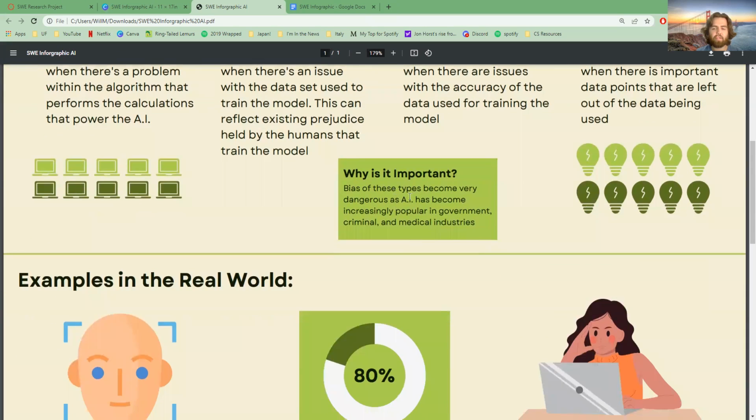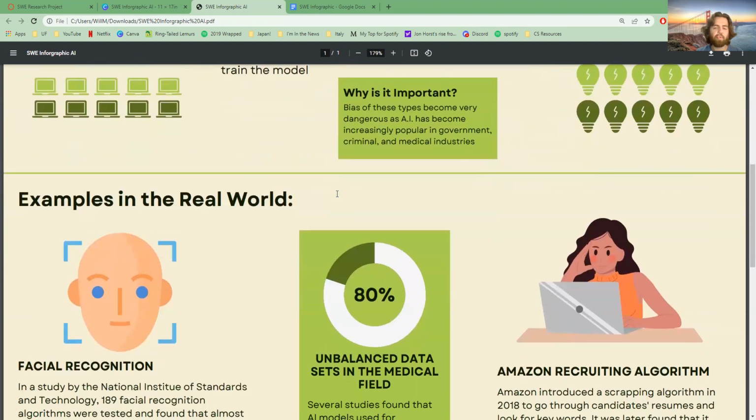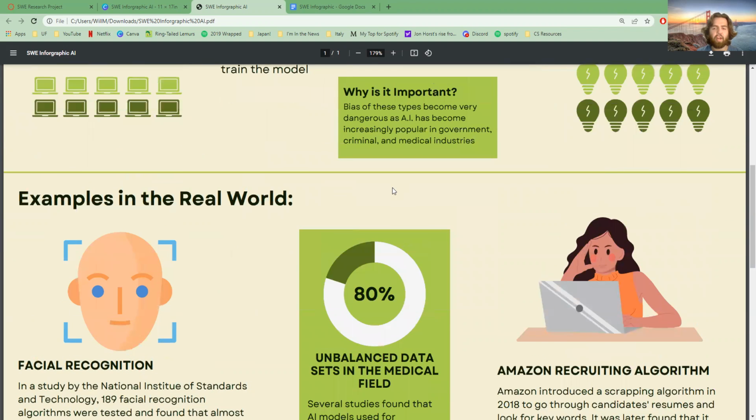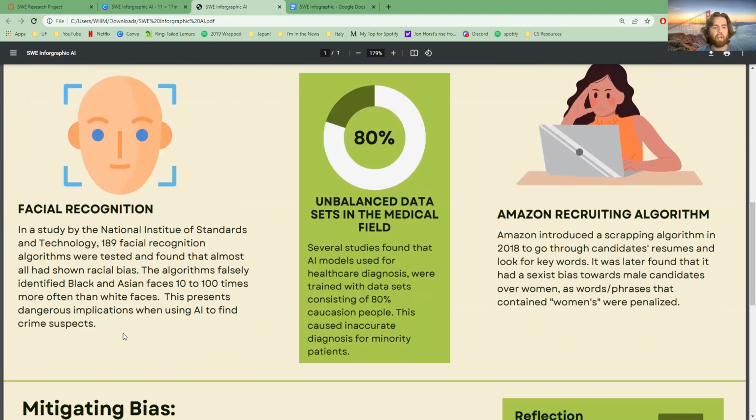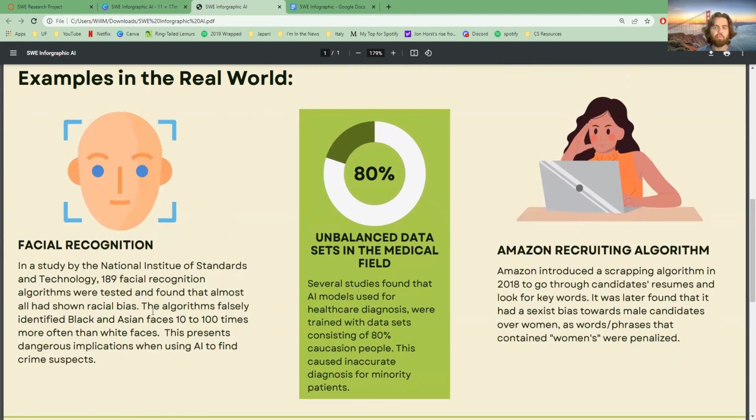This is important because AI bias can be very dangerous, and so you'll see in the examples how important AI is becoming and how these errors can be very dangerous. So facial recognition has been really big with AI, and a study showed that minorities like Black and Asian people were falsely identified 10 to 100 times more often than white people. Of course, this is a really big issue, especially when police departments and the government are using AI for suspect recognition nowadays, and you don't want people to be falsely accused of a crime.